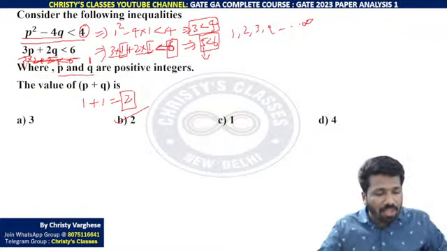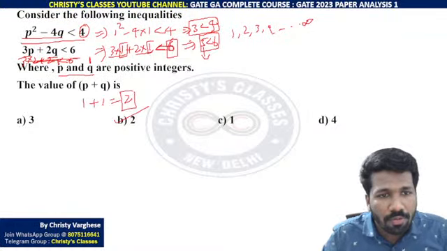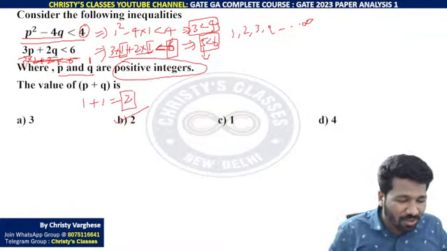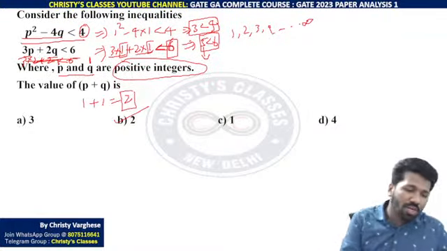Now some of you may be thinking, why can't we take 0? Because positive integers is mentioned. 0 is not a positive integer. It is a neutral integer.